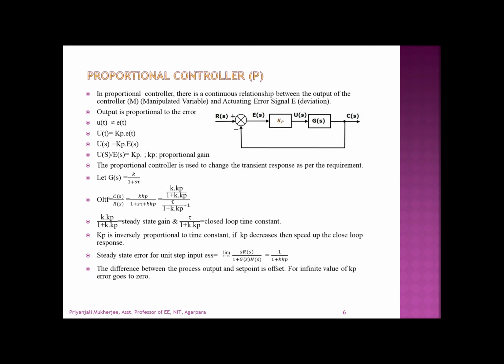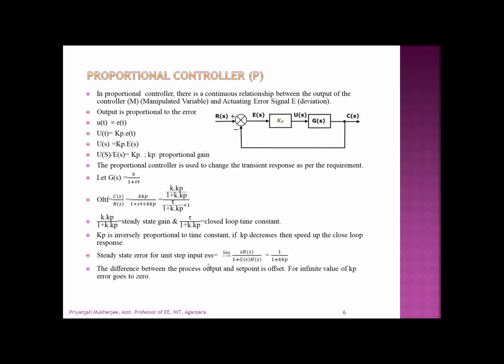Next, we need to calculate the steady state error. For the steady state error for unit step input, we apply the formula limit s tends to 0 of s R(s) by 1 plus G(s)H(s). For the unit step input, R(s) becomes 1 by s. So this becomes 1 by 1 plus K Kp. Here also the steady state error is inversely proportional to the value of Kp, and when Kp is increased, the steady state error decreases. But only when Kp is infinite does the steady state error become 0.